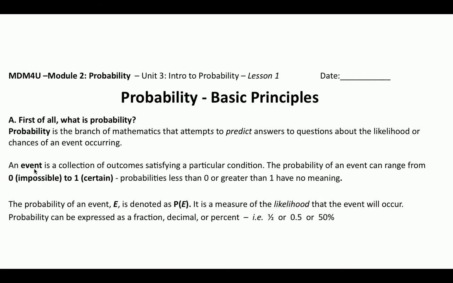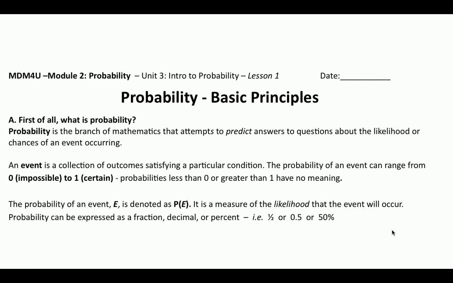Yeah. So a suggestion for notation is the probability of some event E is noted as capital P, and then in brackets we would write the event, right? So it's a measure of the likelihood that event will occur. Probability can be expressed as a fraction, a decimal, or a percent. So we could say the probability is 1/2, or we could say the probability is 0.5, or we could say the probability is 50%. Yeah. If you want to keep exact values, then I would recommend keeping it as a fraction, because then you avoid the approximations of rounding in decimals and percents. You'll see your textbook does both.